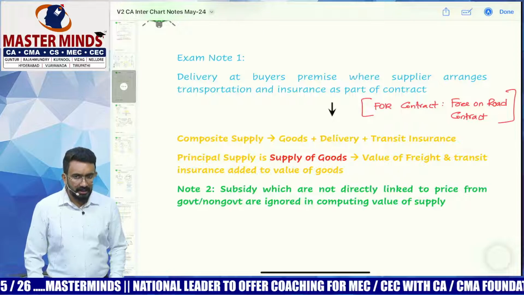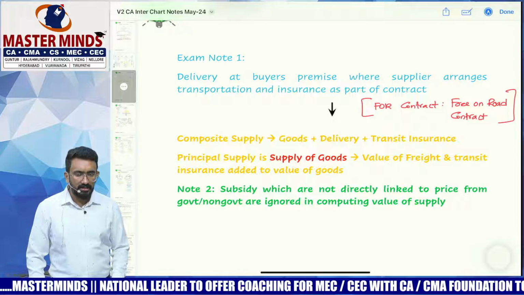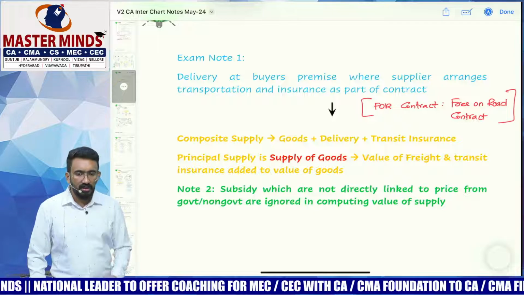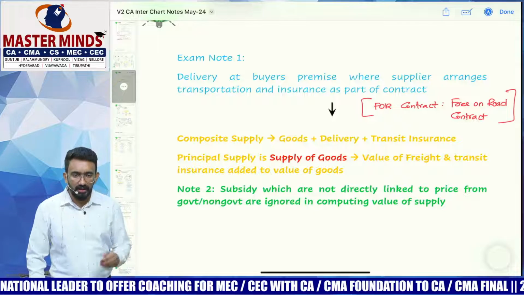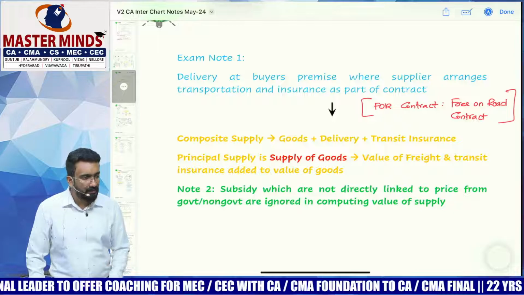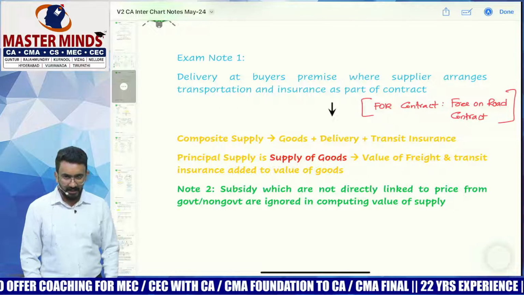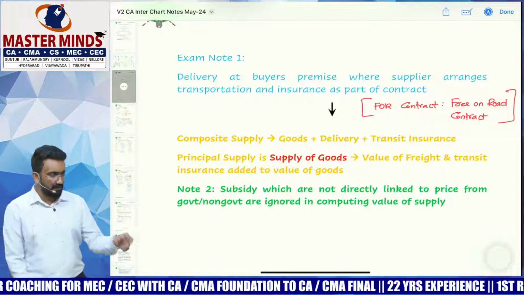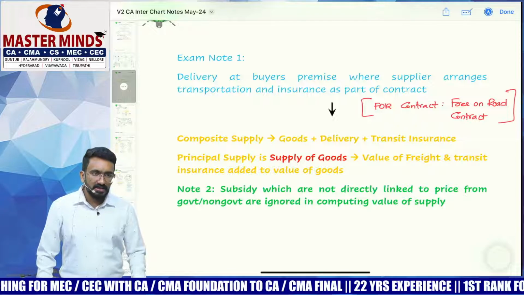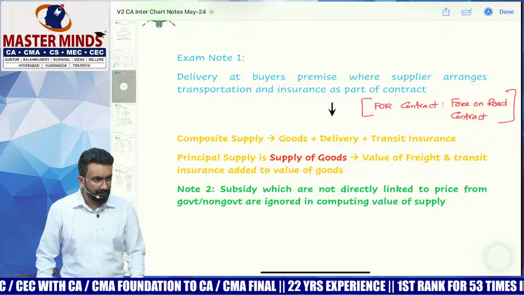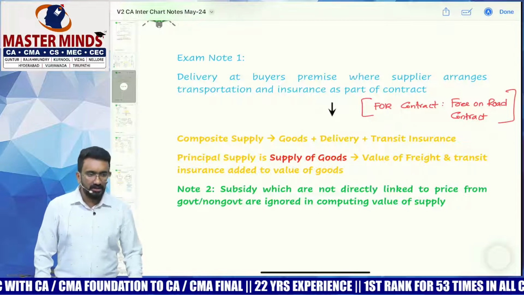When the contract is for delivery at the buyer's premises, that pricing is called FOR pricing. If the contract is for delivery at my own location or in front of my factory, the pricing is called ex-factory pricing, right? This is the logical understanding we have made about it. So the pricing is FOR pricing, which means I'm talking about delivery at the location of the recipient.